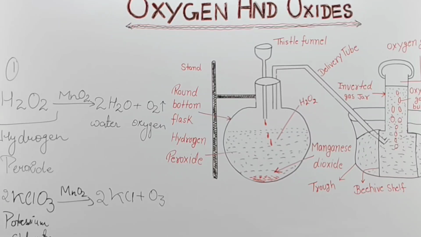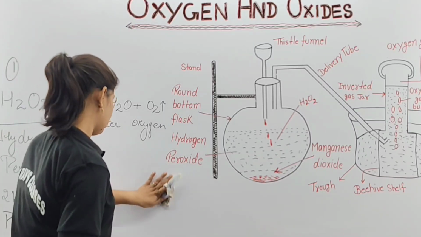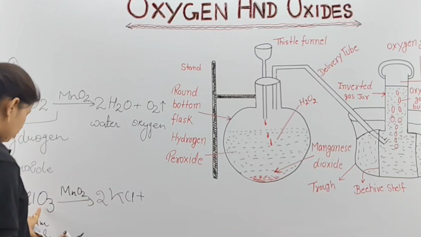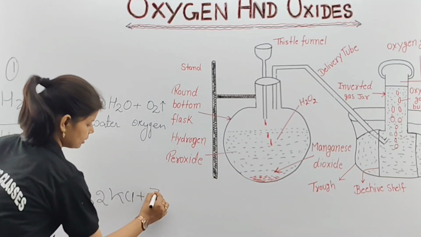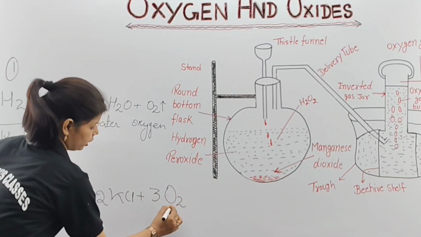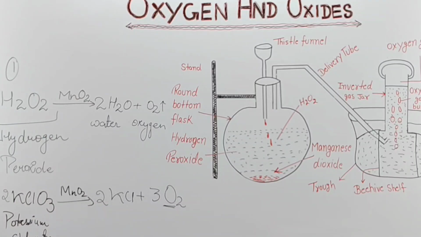That means here, what type of compound are we having? Here you can see 3 twos are 6, so you will get 3 of O2. Here also, what type of reaction are you going to get? Here also you are going to get oxygen, red marker, oxygen. Clear? This is the second preparation which you are going to learn here.